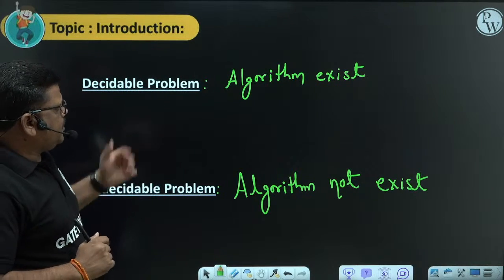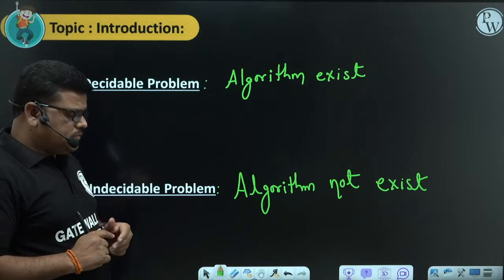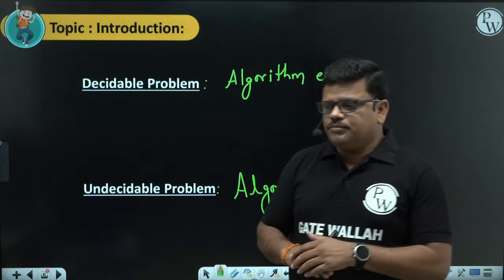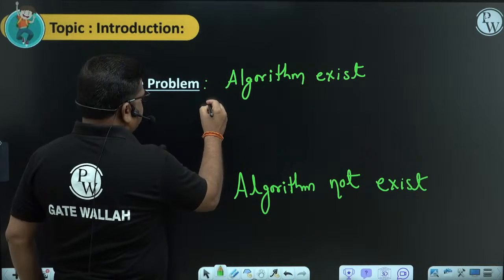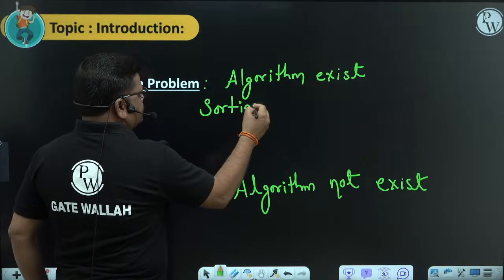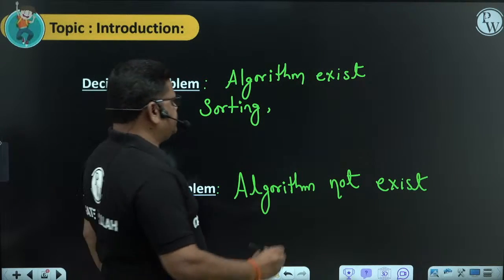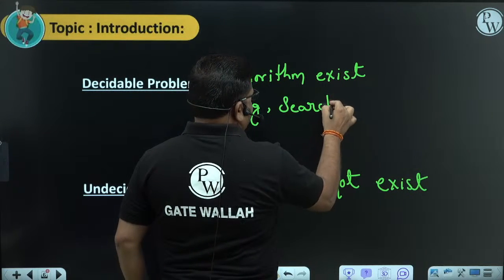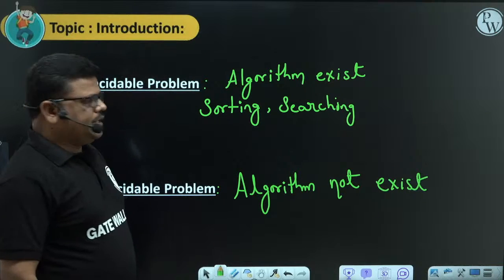Let us see some examples. What type of problems are decidable? All the problems that we study in our algorithms course, sorting problems, searching problems, all this list comes under decidable problems.